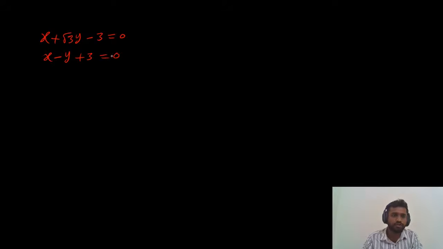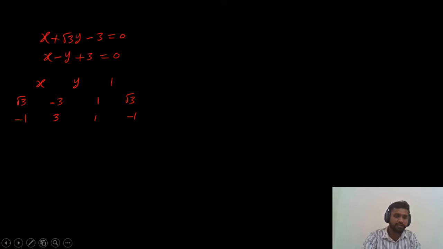So solve these two lines. By using the crisscross method, we can solve these two lines. Do you know the crisscross method? We'll write it like this: x, y and 1. Start with the y coefficient, which is root 3, then minus 3, 1 and root 3. Here, start with the y coefficient, which is minus 1, 3, 1 and minus 1.